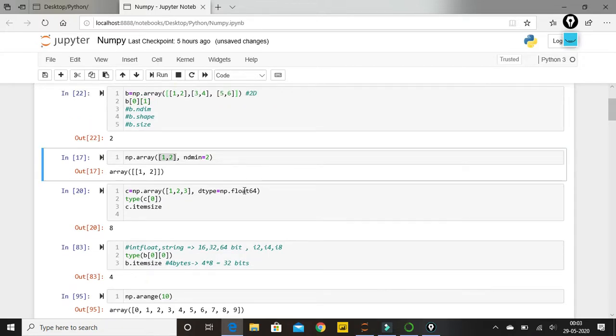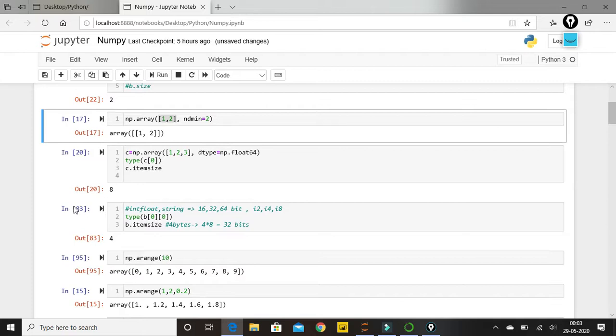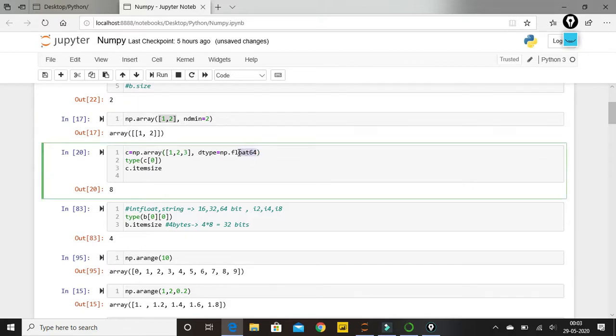So to understand item size, let us go to this cell number 83. Inside our data type, we have one more data type. For example, in our integer, string, or float data type, there is this 16, 32, and 64 bit kind of data type. So it can be int 16, int 32, or int 64. It all depends on the size or the space it is using. Over here I am making my float 64 bit, nothing else.